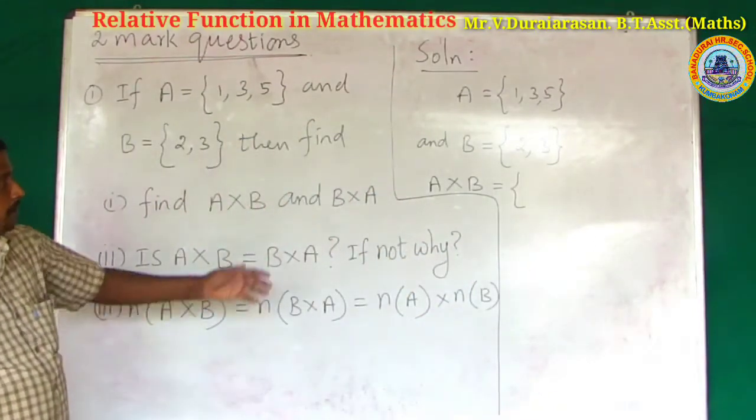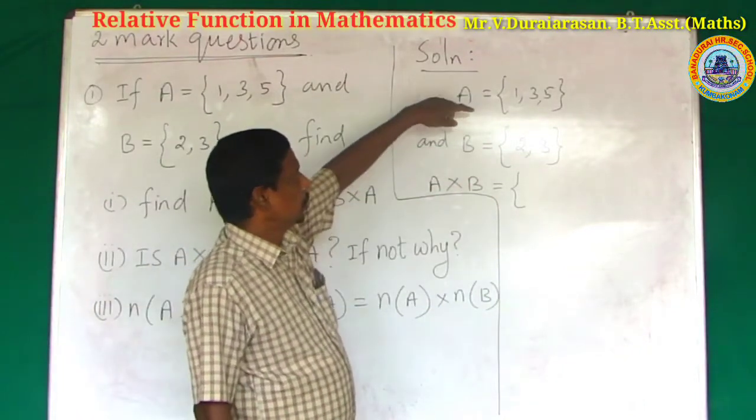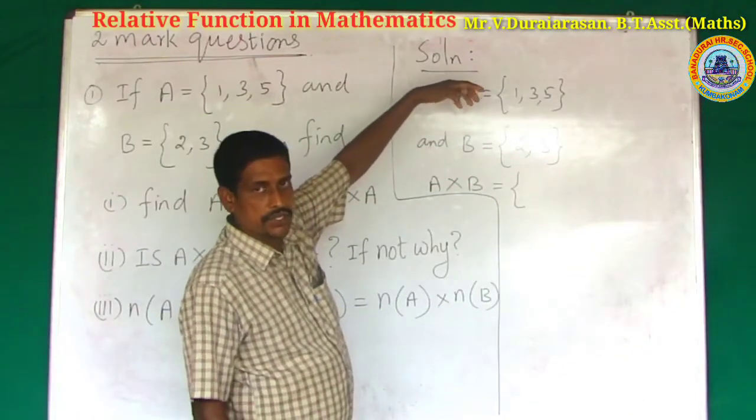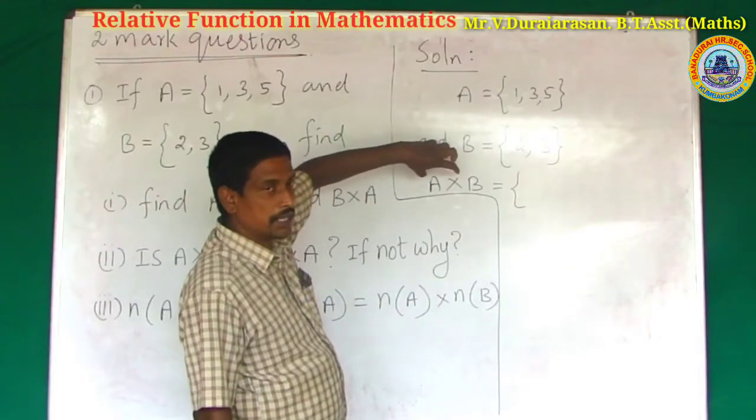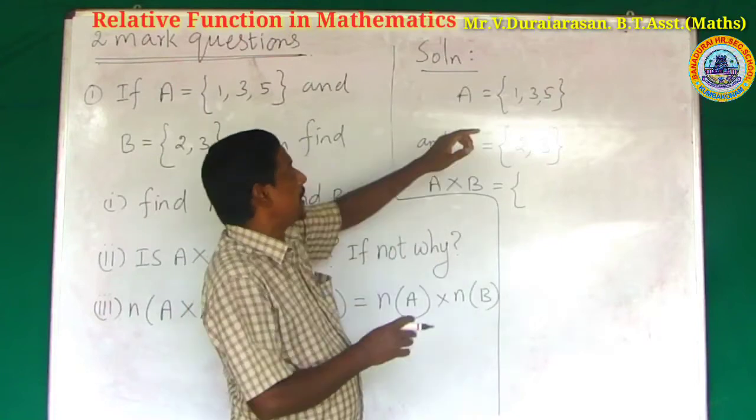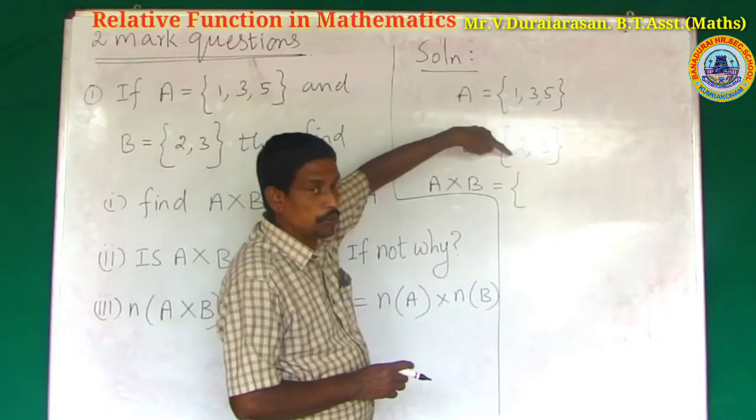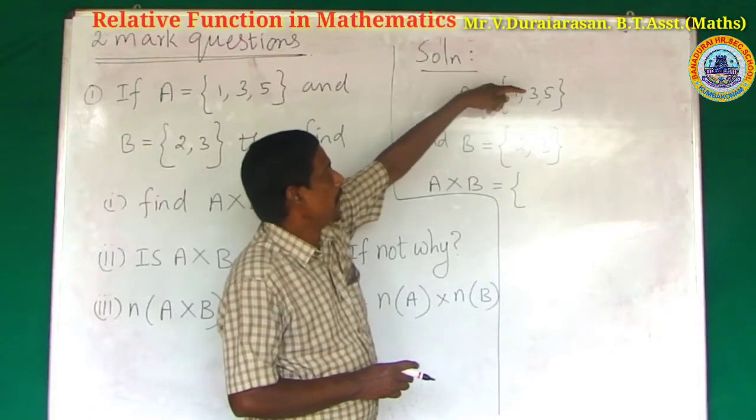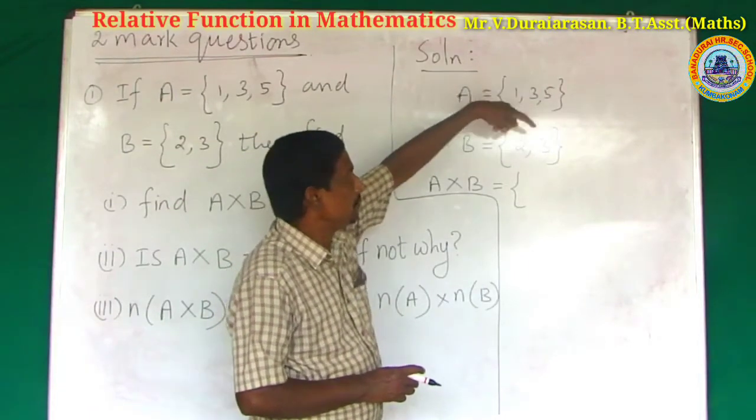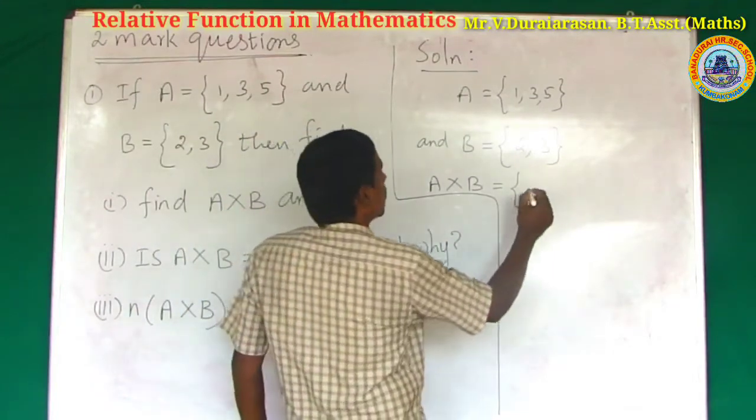How to find the product of the given two sets? First, consider the ordered pairs. How to find the Cartesian product of A cross B? Create the ordered pairs (1, 2), (1, 3), (3, 2), (3, 3), (5, 2) and finally (5, 3). This is the Cartesian product of A cross B.